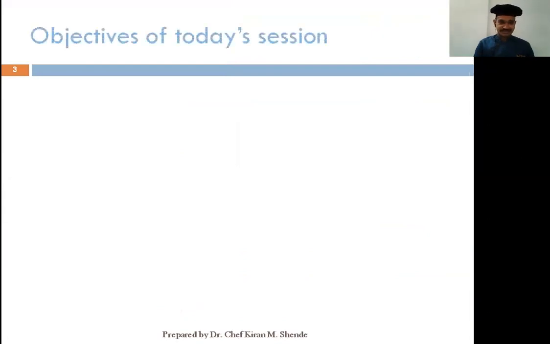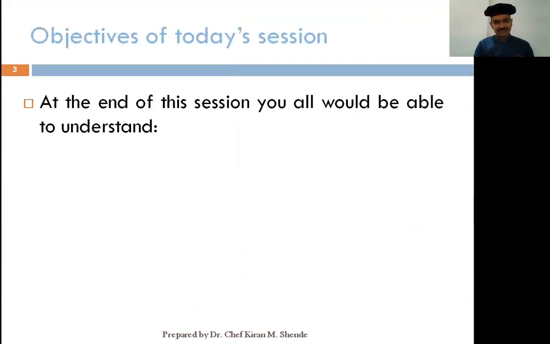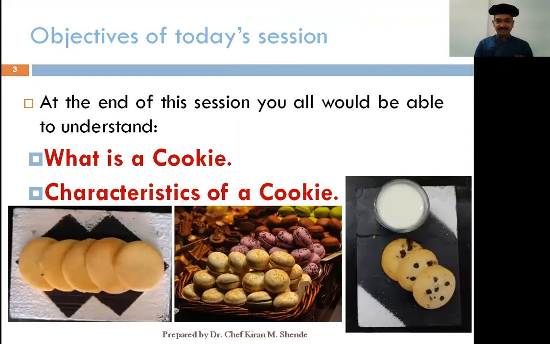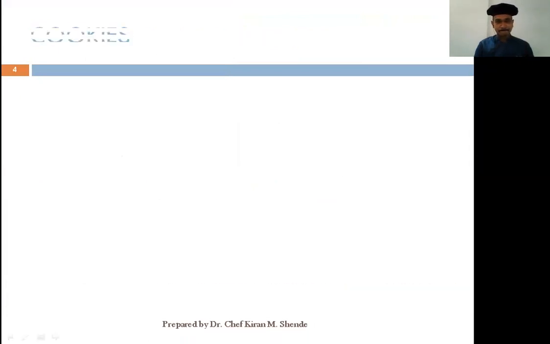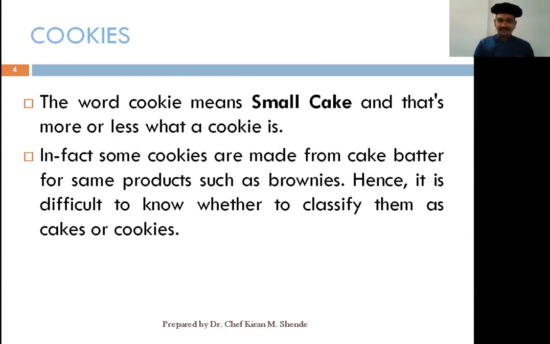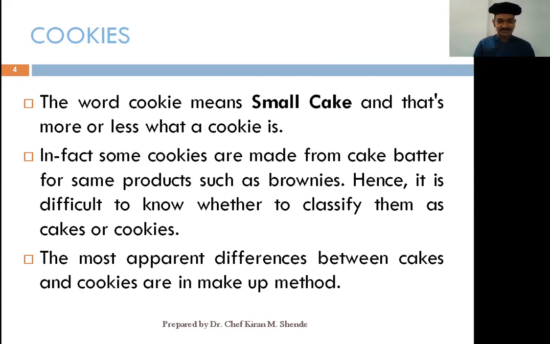At the end of this session, you will be able to understand what a cookie is and what are various characteristics of a cookie, which is very important for a student to know. What exactly is a cookie? The word cookie means a small cake, and that's more or less what a cookie is. In fact, some cookies are made from cake batter for some products such as brownies. Hence, it is difficult to know whether to classify them as cakes or as cookies.